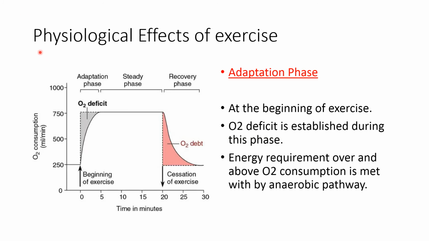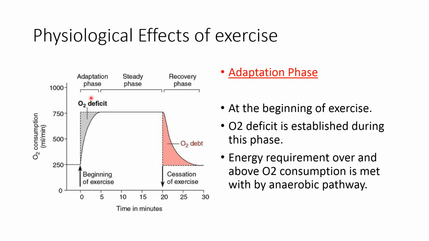Now let's understand the physiological effects of exercise and oxygen deficit. So here we can see the time duration and its relationship with the oxygen consumption during the physical activity or the exercise. So at the beginning of the exercise, gradually the oxygen consumption increases and it reaches a plateau, and with the cessation of the exercise, oxygen consumption gradually decreases. So we can divide the physical activity into three phases: adaptation phase, steady phase, and the recovery phase.